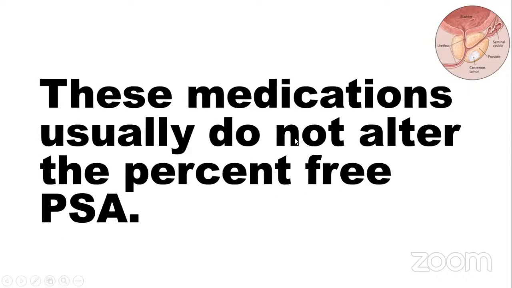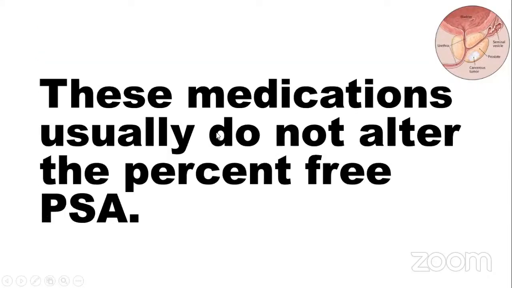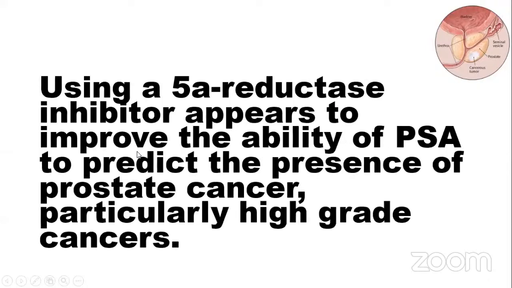This medication usually does not alter the percent free PSA. It usually alters the total PSA, so it reduces the total PSA, not the free PSA.